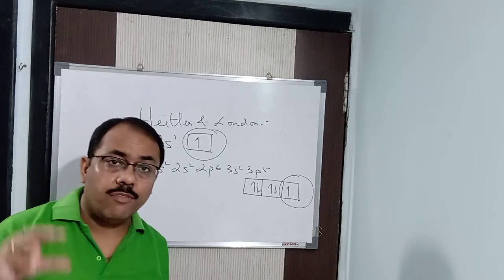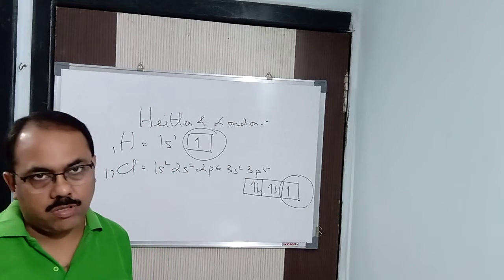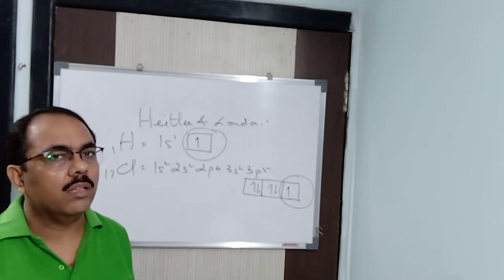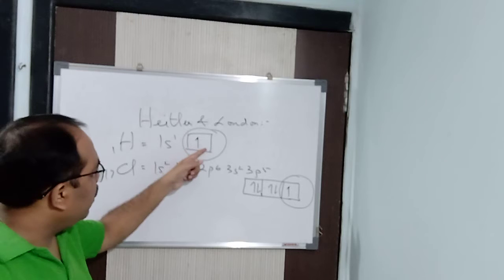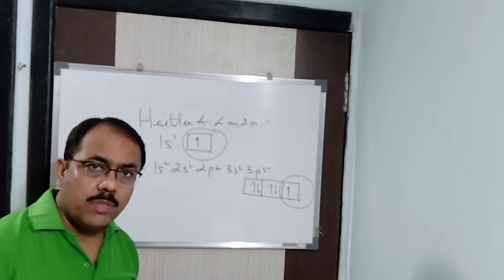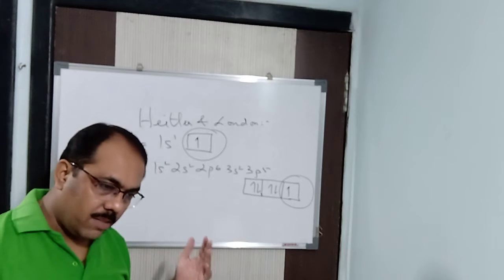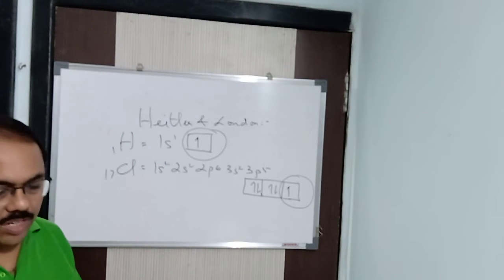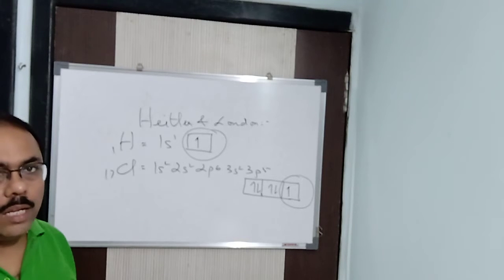The presence of one or more unpaired electrons in the valence shell of an atom is the cause of chemical bonding. Here one unpaired electron, here one. If you take oxygen, you will see two unpaired electrons. It is a very simple sentence given by Heitler and London.